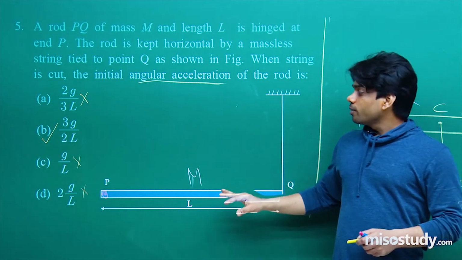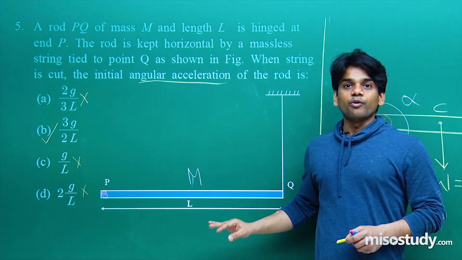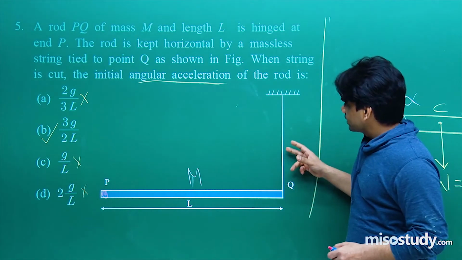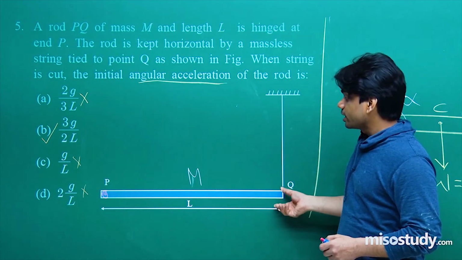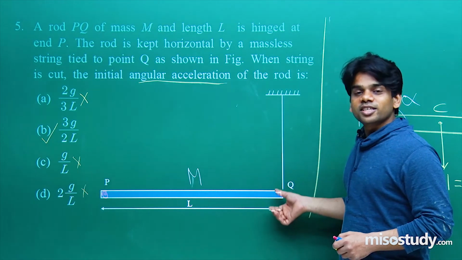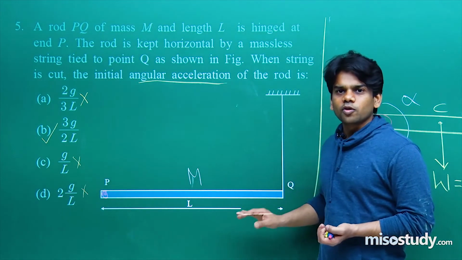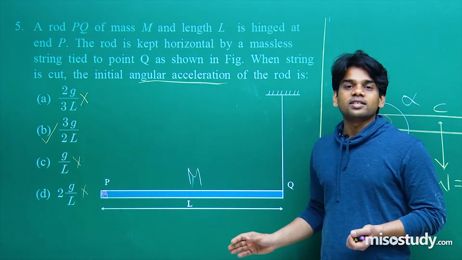Now this was a very important question, let me tell you, where students get confused. The student thinks that if it is cut, it will be coming down with an acceleration g. They will think in this way. Let me tell you very honestly, you also, if you see this as an unsolved question, will think that it's coming down with an acceleration g.